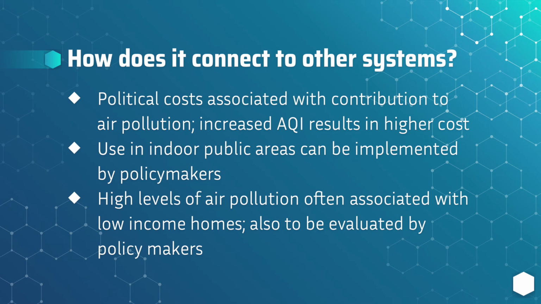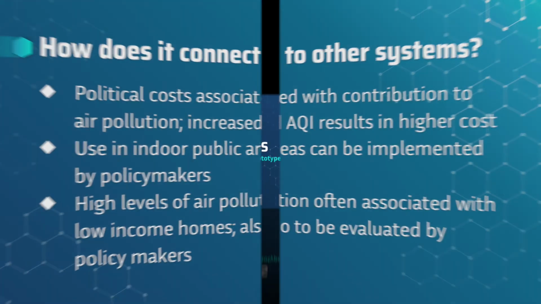Air quality monitoring can also be associated with social and political issues, as air quality has often been overlooked despite the huge risk to health. Studies have also found that these high levels of dangerous air quality can be associated with lower income homes. Our prototype considers these low-income households, as our prototype is low cost and will be easily accessible.